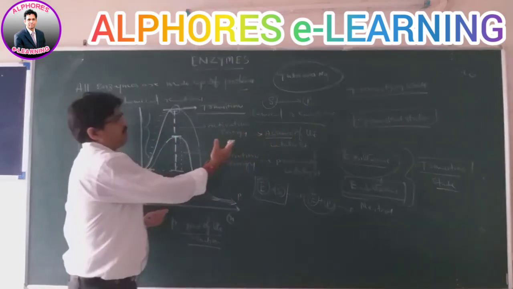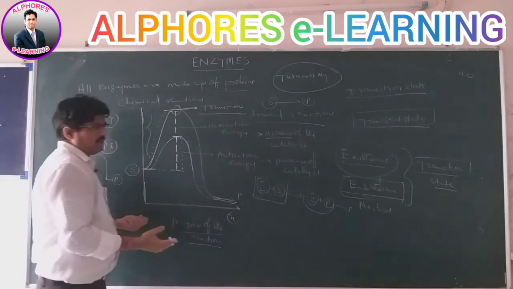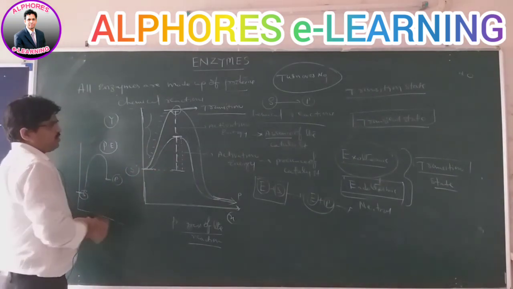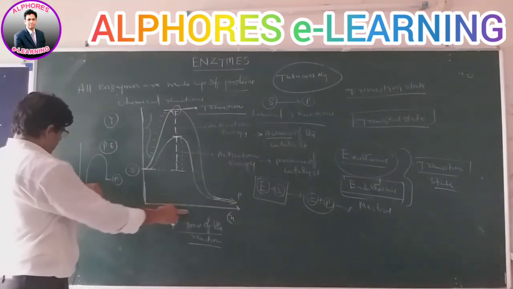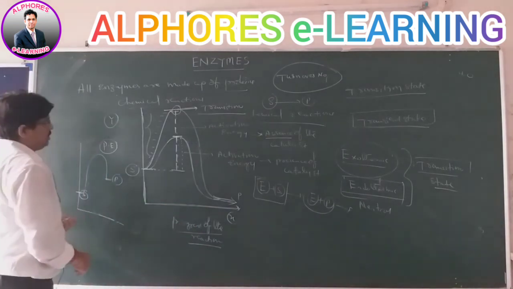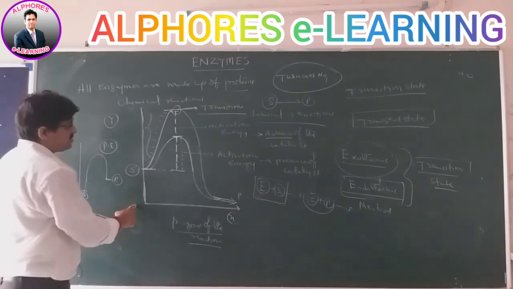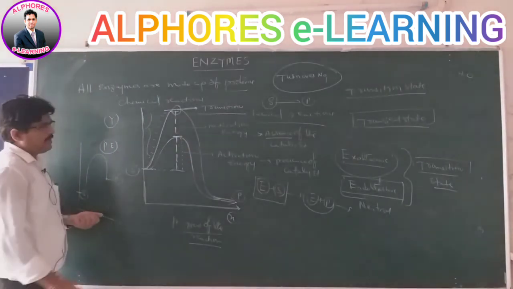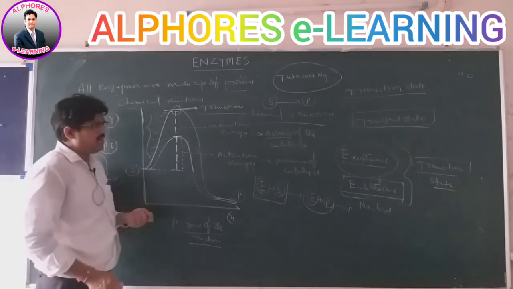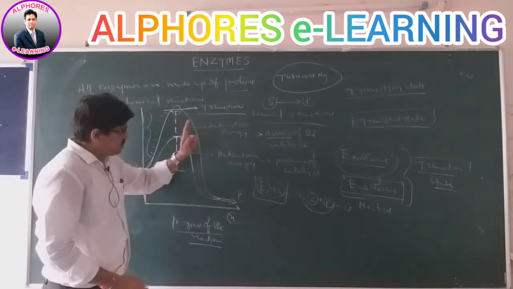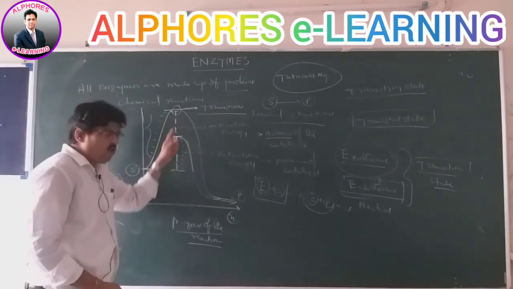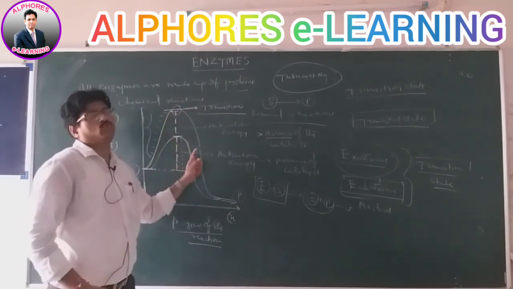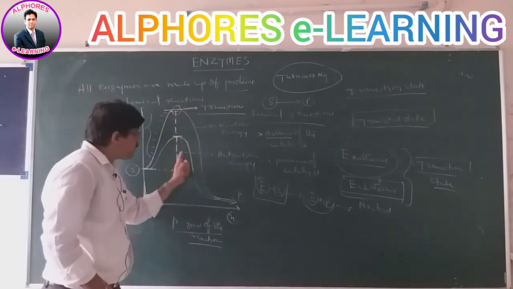This is how chemical reactions take place in the presence and absence of the catalyst. In the graphical representation, the progress of the reaction is on the x-axis and the potential energy of the substrate molecules is on the y-axis. Once there is the transition state, it gives rise to the products. In the absence of the catalyst, more activation energy is used, the energy required to reach the transition state and give rise to products, and it takes a lot of time compared to this.